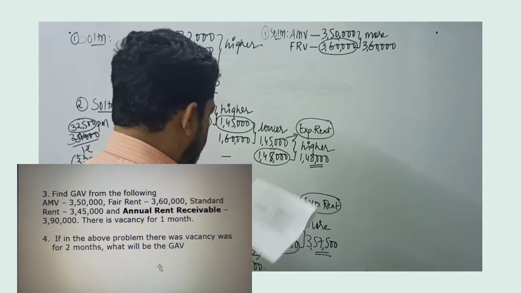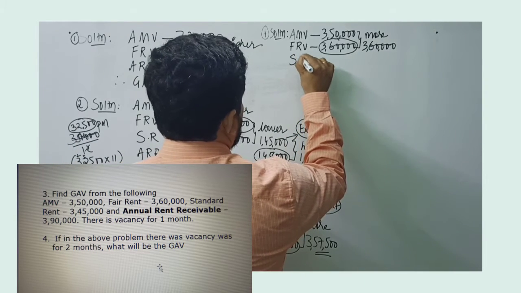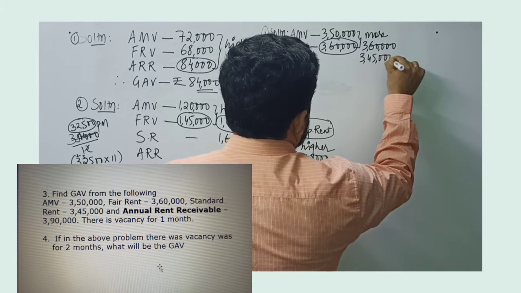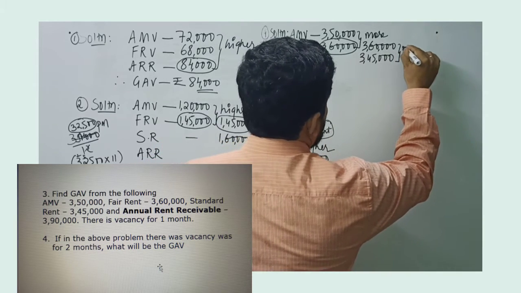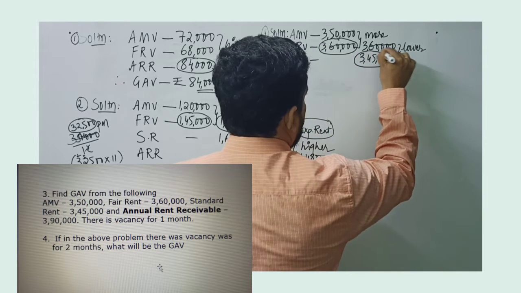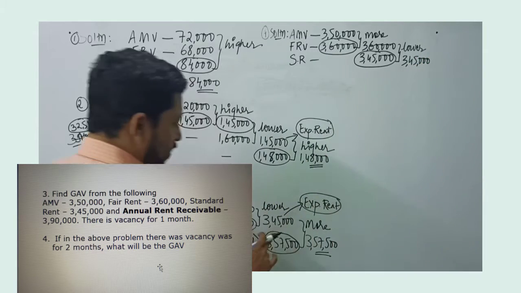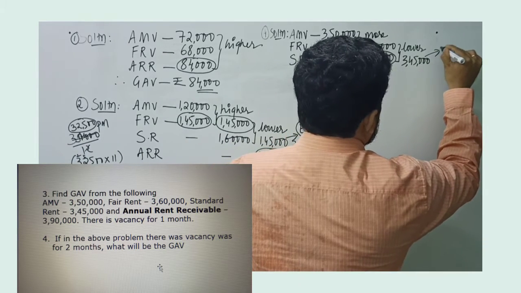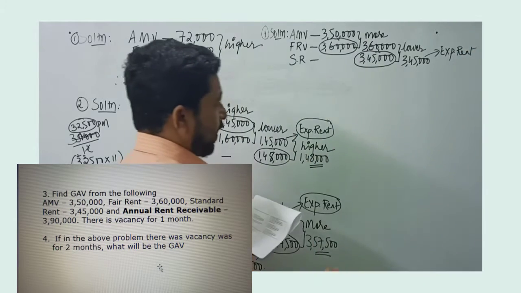Now, the next is standard rent. Standard rent is given, which is 3,45,000. So I record standard rent 3,45,000. Now, as for step 2, when standard rent is given, the second part is always whichever is lower. So you get 3,45,000, which is the lower amount, and this is called expected rent. So this number 3,45,000 is expected rent.